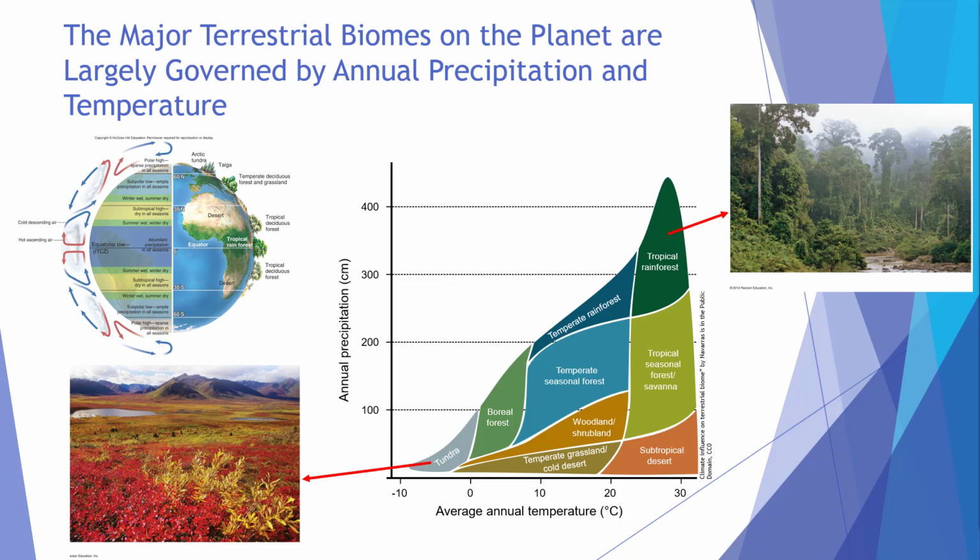Pay attention to the vegetation in each picture and think about the climate conditions that set the stage for that vegetation type. I've also included a globe with the air mass convection cells so you can see what type of rainfall that area gets.